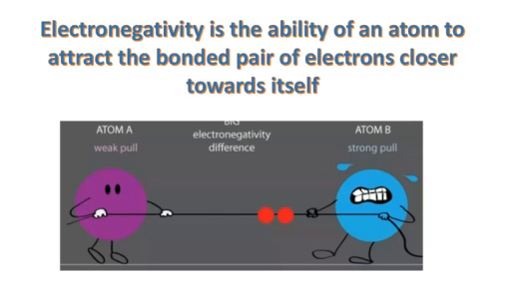So what is electronegativity? Electronegativity is the ability of an atom to attract the bonded pair of electrons closer towards itself. You can see here these two atoms are in the tug of war for getting this pair of electrons closer towards them. But whoever is the stronger one will be getting greater control over the electrons when compared to the weaker one. So, in simple language, we can say that the greedy atom will have greater control over the bonded electrons than the less greedy one.